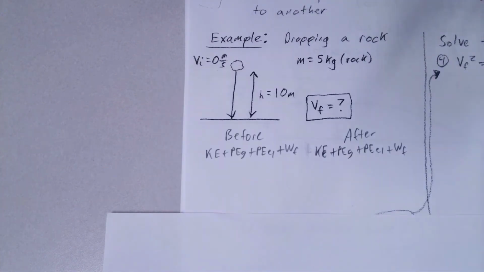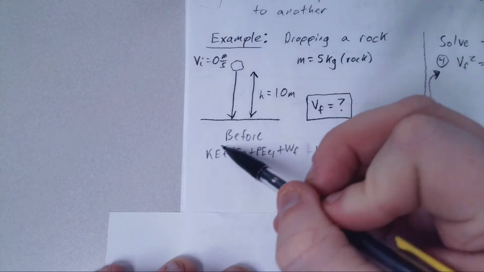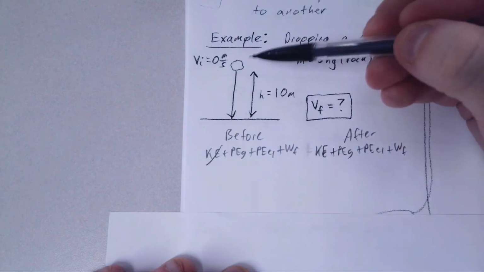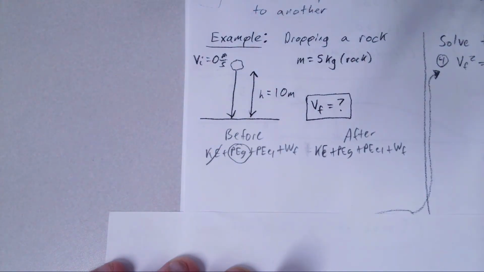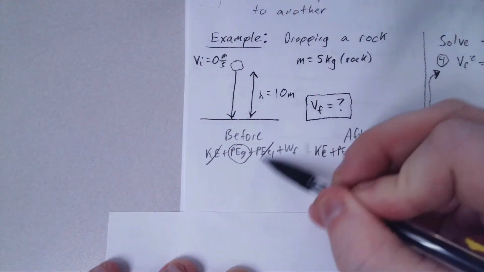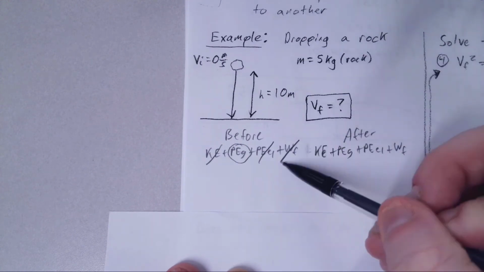So we'll ask ourselves, is it moving at the beginning? Nope, it's being dropped, so we don't have that. Is it at a height greater than 0? Yes, so we do have gravitational potential energy. Is there a mention of a spring? Nope. And is there any mention of friction? I will be very clear if there's friction. Usually friction will be like in a friction patch. There's no air resistance here, so there's none of that.